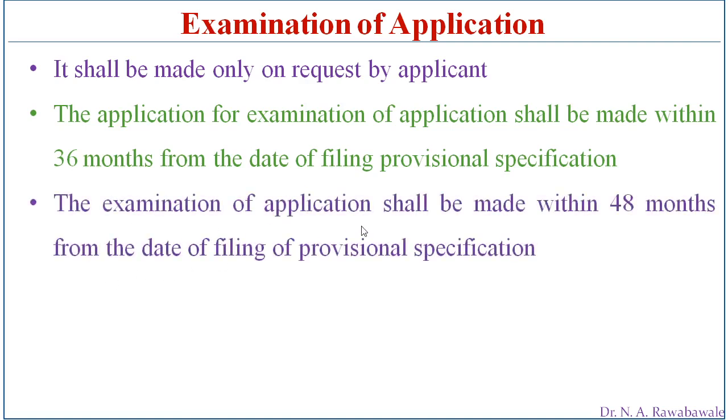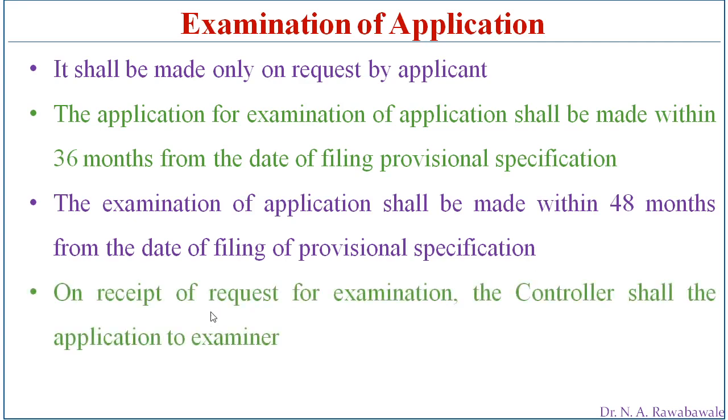The examination of application shall be made within 48 months from the date of filing of provisional specification. So the request for examination of application shall be submitted within 36 months, and the examination of application must be completed within 48 months. That means within 36 to 48 months, this application has to be examined.